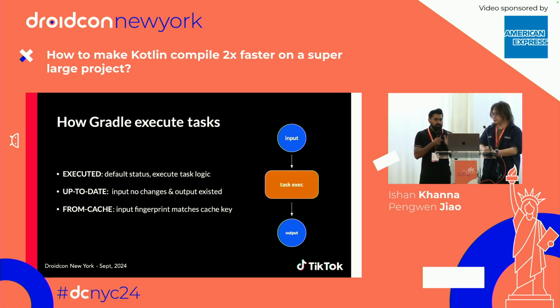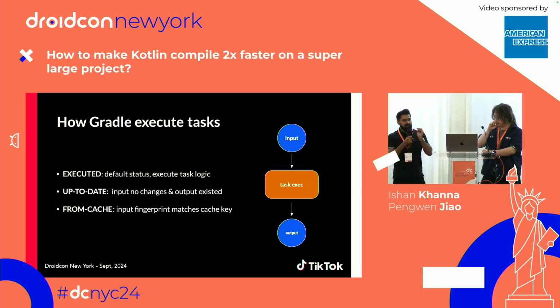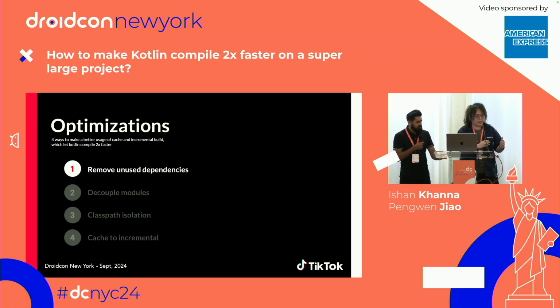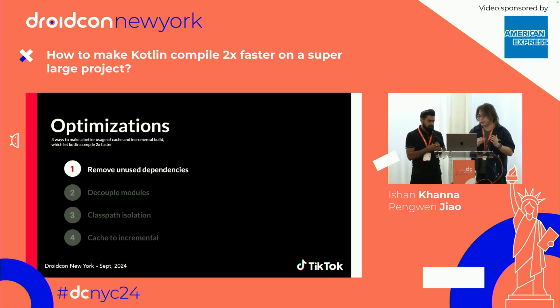I see. So what you're trying to say is if I hit something over and over again, I'll get the result faster. And in this case, up-to-date is the status I'm looking for, and then also the from cache status? Sure. If we have more up-to-date and from cache, of course, our build will be faster. So let's begin our first optimization to get the build more from cache and up-to-date. Actually, it's the simplest one, but it's also the one we always ignore.